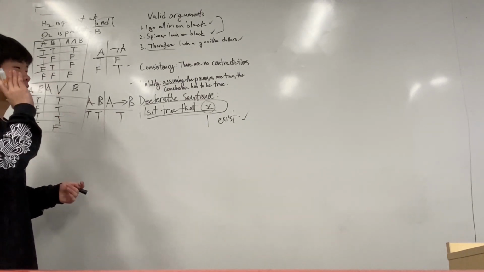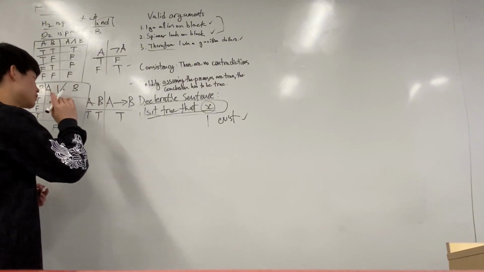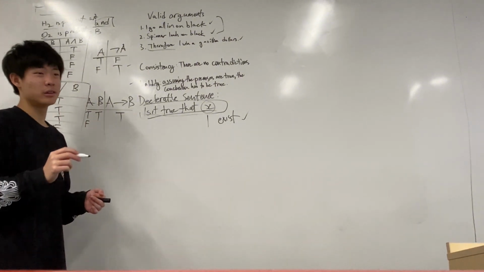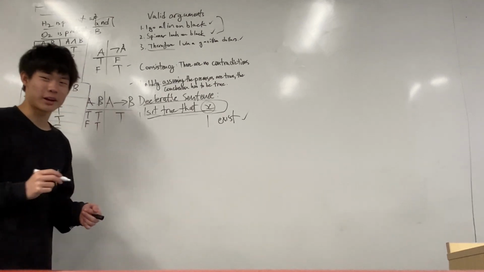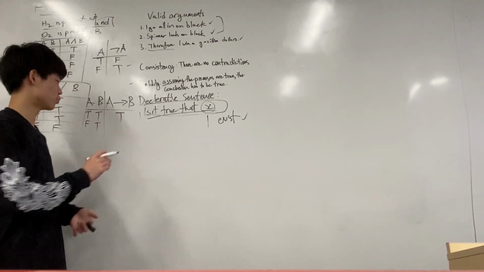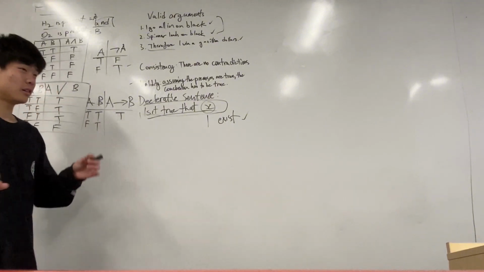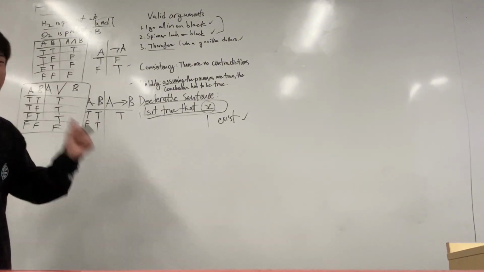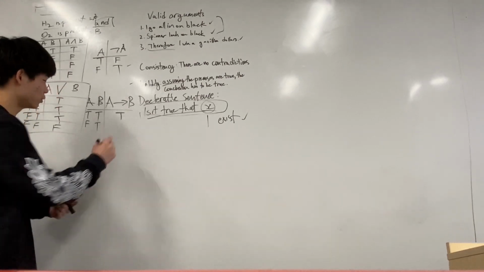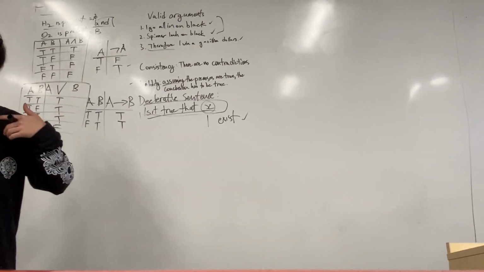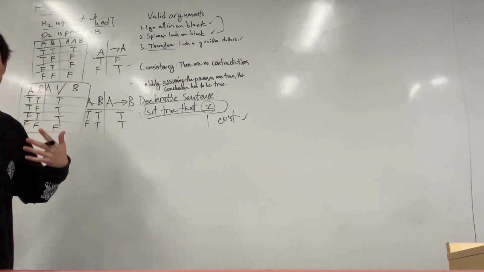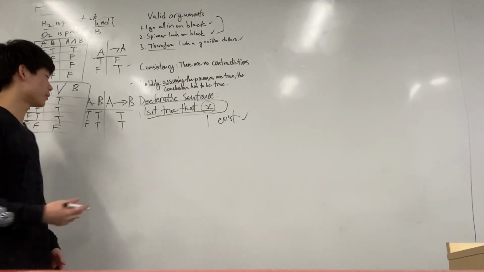But if it's not true that my gas tank broke down, but it is true that I have to repair my car, is the sentence A, therefore B, still true? Is the sentence, if my gas tank broke down, then I have to repair my car, still true? Yes, it's still true. Because just because it's not true that your gas tank broke down doesn't mean that in the case where it does break down, you don't have to repair your car, right?